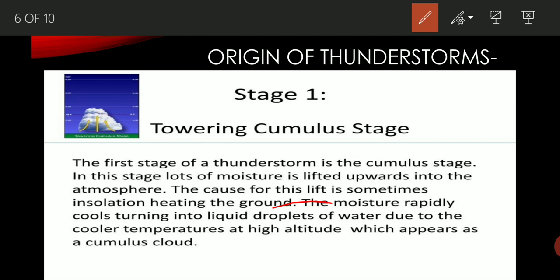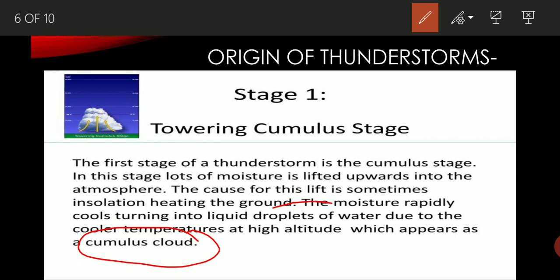Then this hot air and humid water vapor moves upward and reaches high altitude, where it cools down. Because of the cooling down, it is converted into cloud or liquid droplets, and these liquid droplets appear as the cumulus cloud.